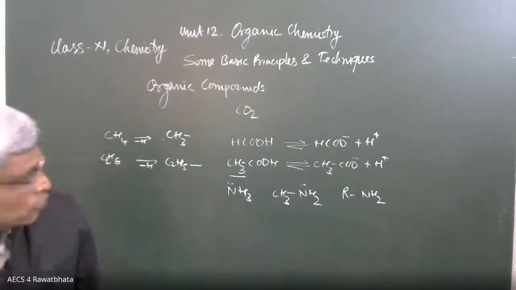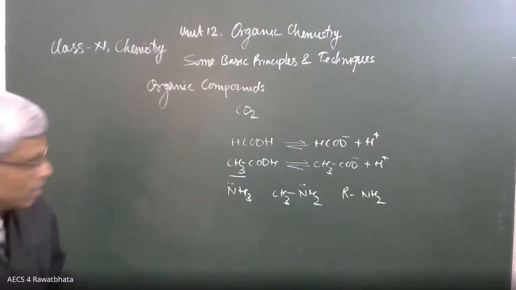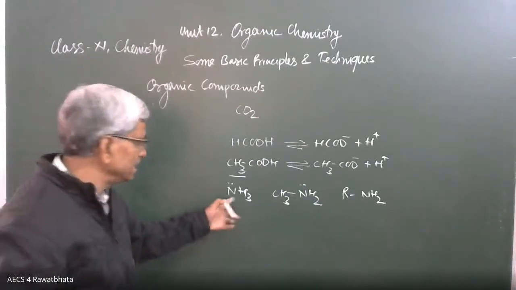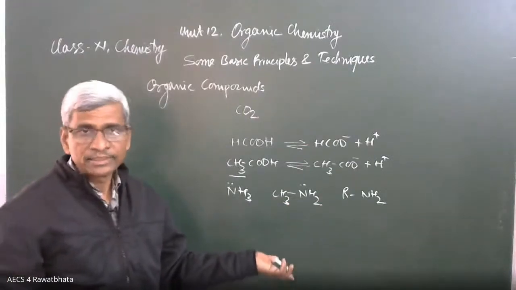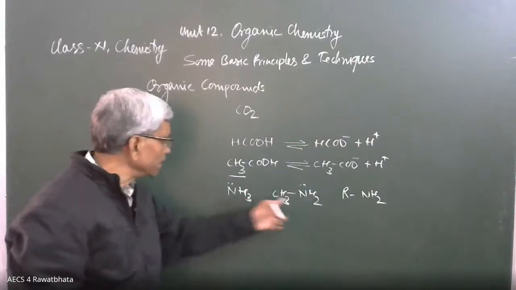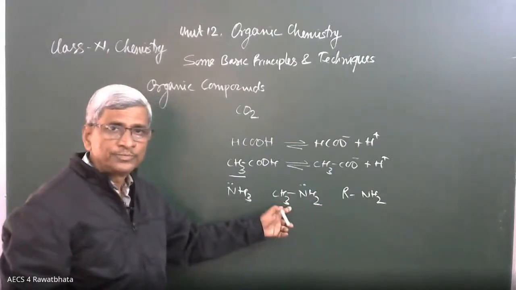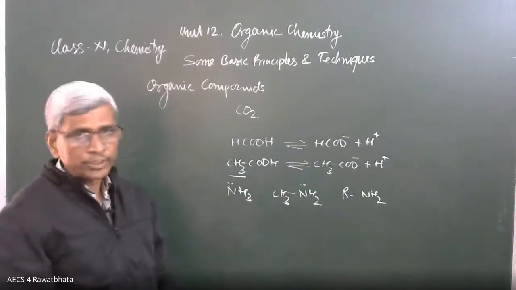So what I want to say here in these examples is that ammonia is basic, a Lewis base. This methylamine is also basic. It has the tendency to lose a lone pair of electrons. But if we compare the basic strength of these two, methylamine is more basic than ammonia.